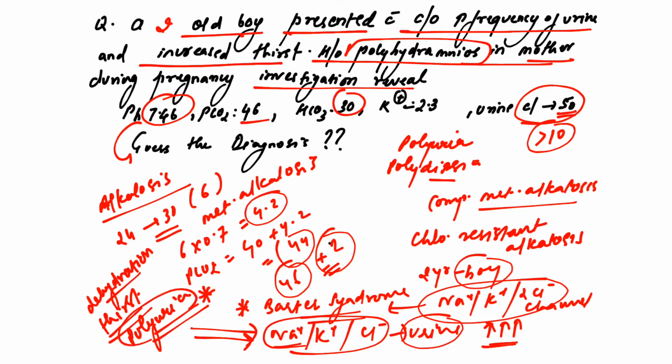And because of polyuria in the antenatal period, this fetal polyuria manifests as maternal polyhydramnios. So yeah, this brings us to the end of our discussion on metabolic alkalosis.